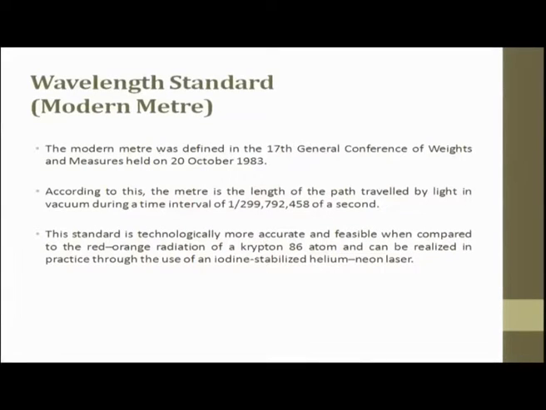So, the modern meter was defined in the 17th General Conference of Weights and Measures held on 20th October 1983. According to this, the meter is the length of the path travelled by light in vacuum during a time interval of 1 by 299,792,458 of a second. So, this is the definition which is accepted for meter.